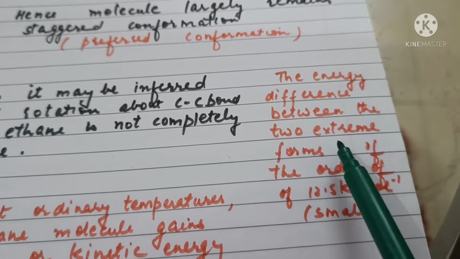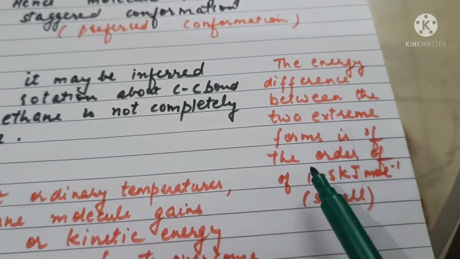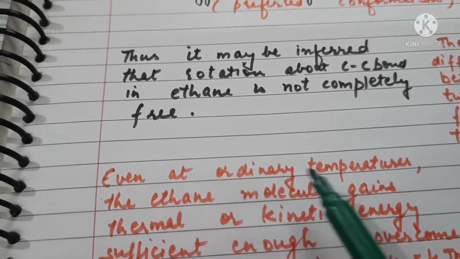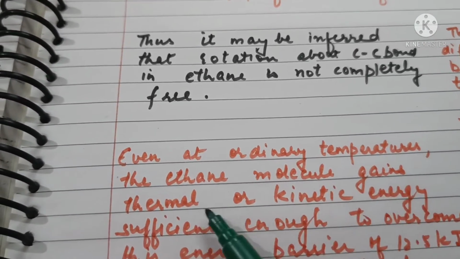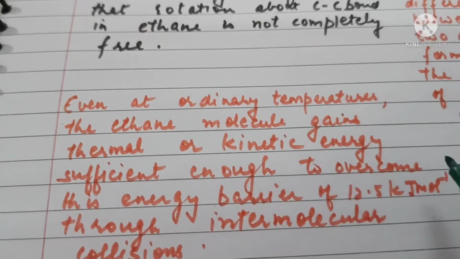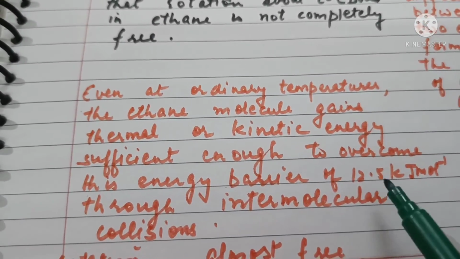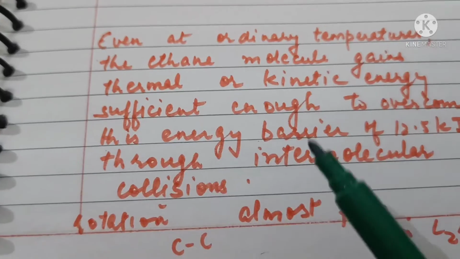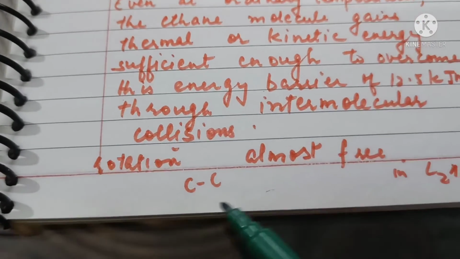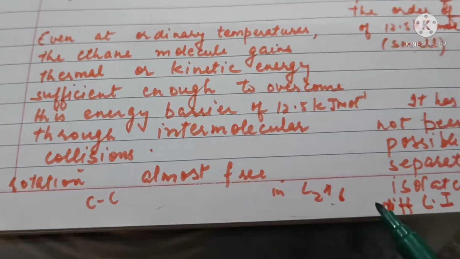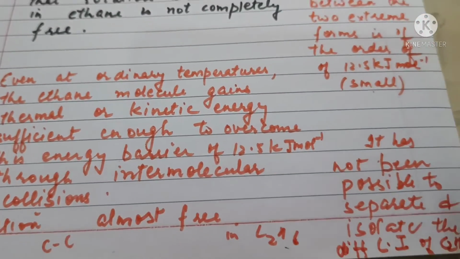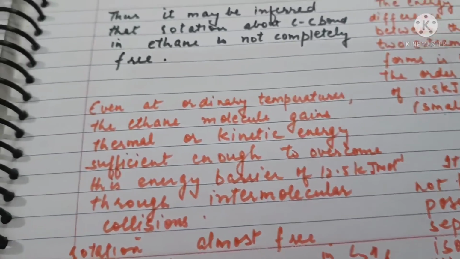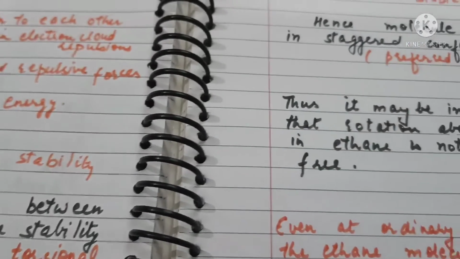The energy difference between the two extreme forms, that is the staggered and eclipsed, is of the order of 12.5 kilojoules per mole. It is small, so even at ordinary temperature, the ethane molecule can gain thermal or kinetic energy sufficient enough to overcome this small energy barrier of 12.5 kilojoules per mole through intermolecular collisions. So rotation is almost free about the carbon-carbon single bond in ethane. But it has not been possible to separate and isolate the two different conformational isomers of ethane. That's all about conformations of alkanes.